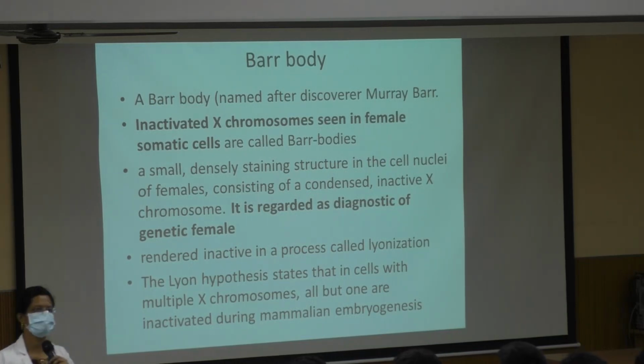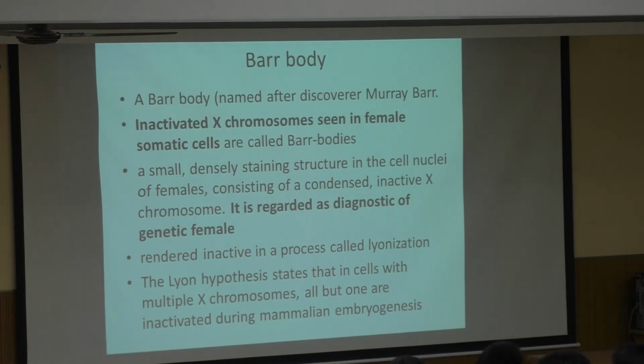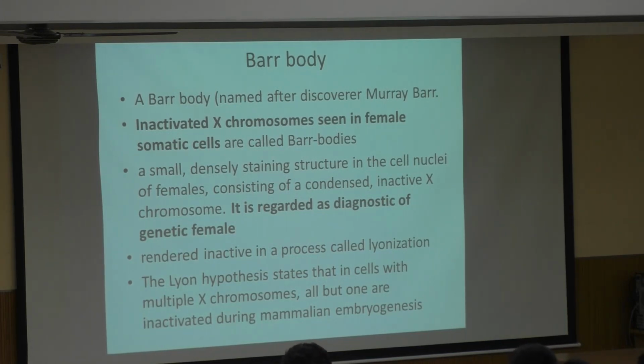No. Bar body basically is in any cell which has more than one X chromosome. If such a thing happens, one of the X chromosomes will get inactivated. That inactivation process is called lyonization. Therefore, the hypothesis stands as the Lyon hypothesis. This is seen in all the somatic cells. So bar bodies can be present only in females because in all the somatic cells there can be one X chromosome extra. So bar body is a determination for female sex.